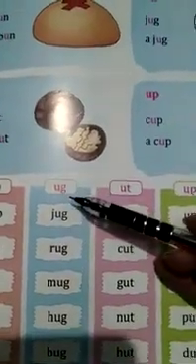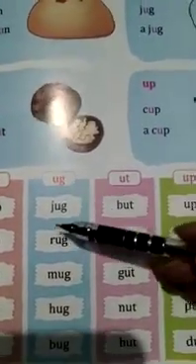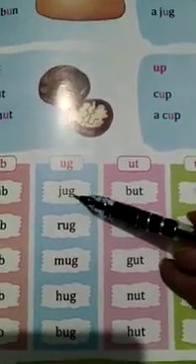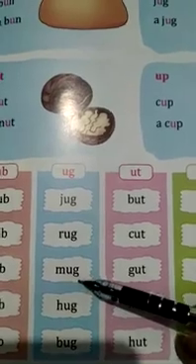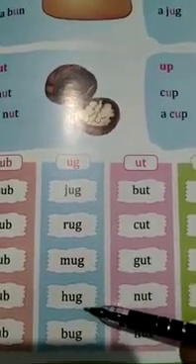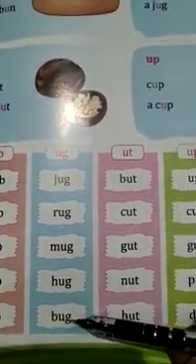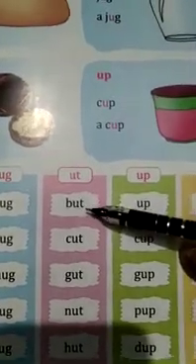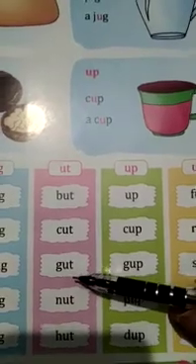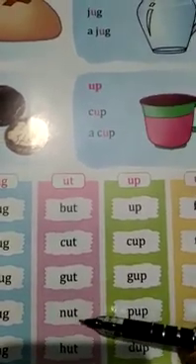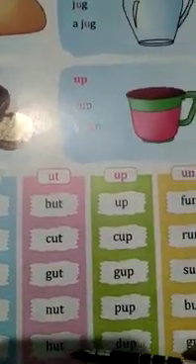Now ug sound. J, ug, jug. R, ug, rug. M, ug, mug. H, ug, hug. B, ug, bug. Now ut sound. B, ut, butt. K, ut, cut. G, ut, gut. N, ut, nut. H, ut, hut.